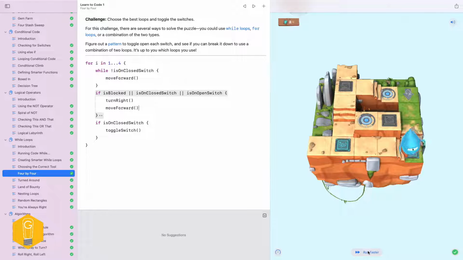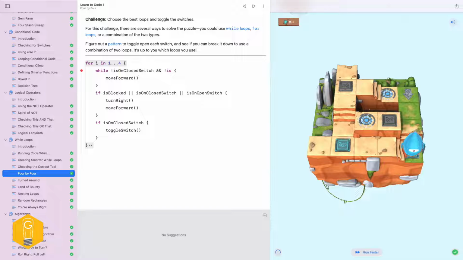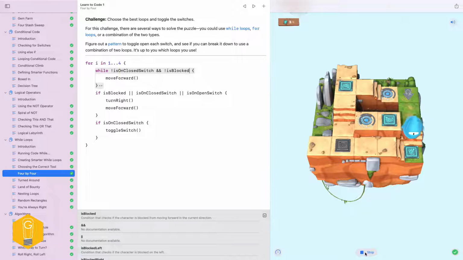Let's look at our code real quick. Is blocked. I don't think that's what I'm looking for either. That will turn us. Ah, see, we missed our switch and then we didn't do it.